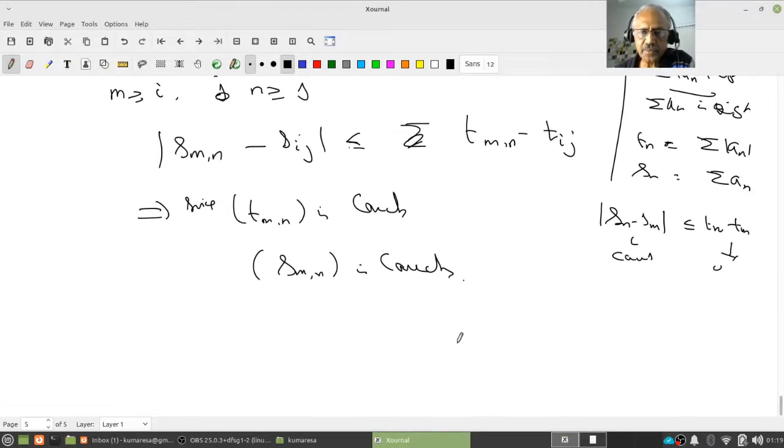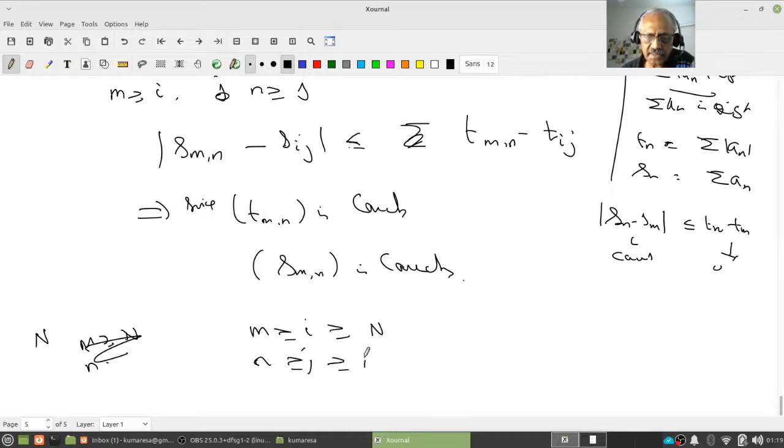How do you write the proof? I hope all of you know. There exists capital N so that M is greater than or equal to I, which is greater than or equal to N, and N is greater than or equal to J, which is greater than or equal to N. Then Smn minus Sij, that is Tmn minus Tij, is less than epsilon.